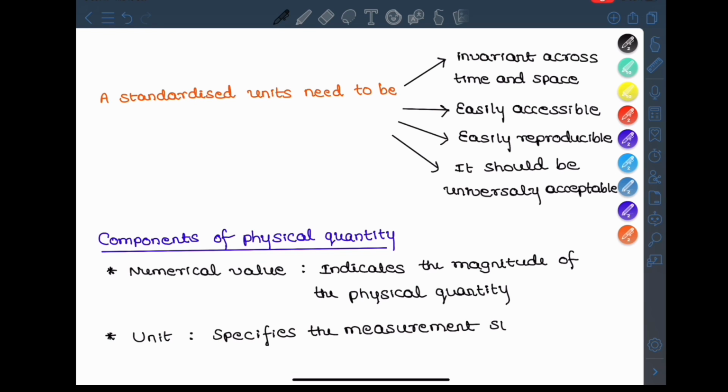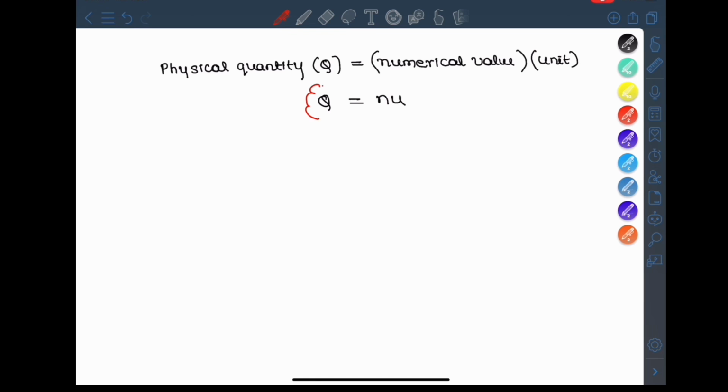That's why a physical quantity can be represented as a product of numerical value and unit. Any physical quantity is represented as n into u, where n means numerical value and u means unit.